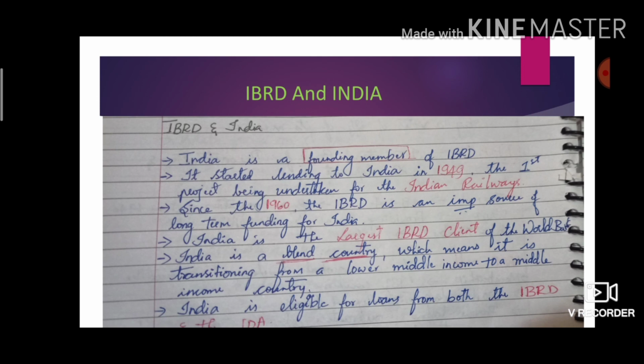After that stage, India was a lower middle income country. So the World Bank group, that is IBRD and IMF, have given that much loan to India, and now it is known as a blend country, converting from lower middle income to middle income country. Okay, I hope you have cleared this point.